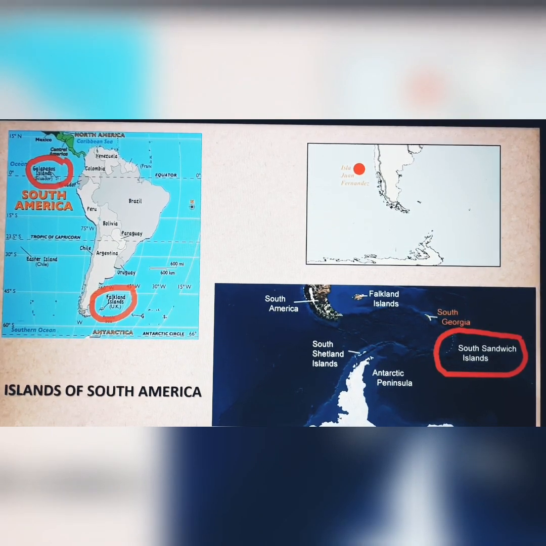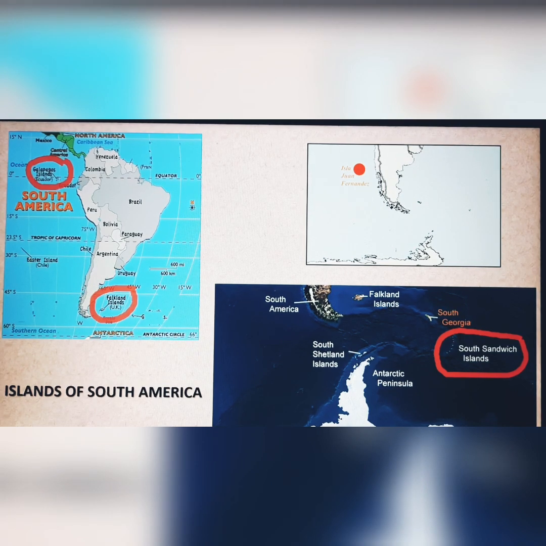Children, you must be knowing that previously North America, South America, all these places were inhabited by indigenous people who used to be local over there. But then the Europeans, who had a large naval fleet, big ships, thought that we need to know what is there away from Europe.